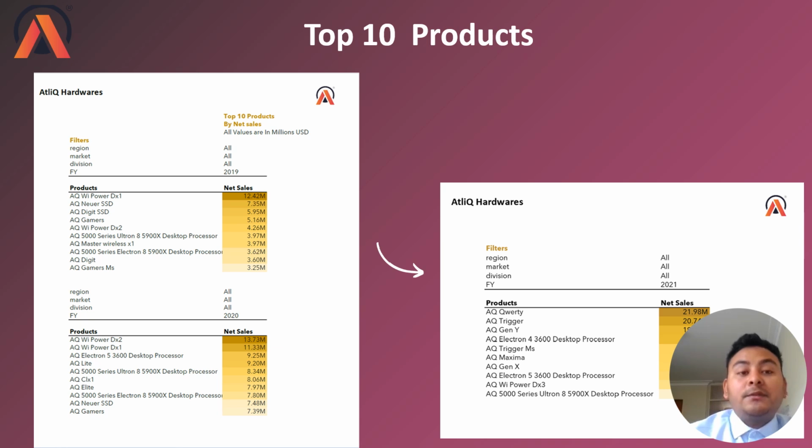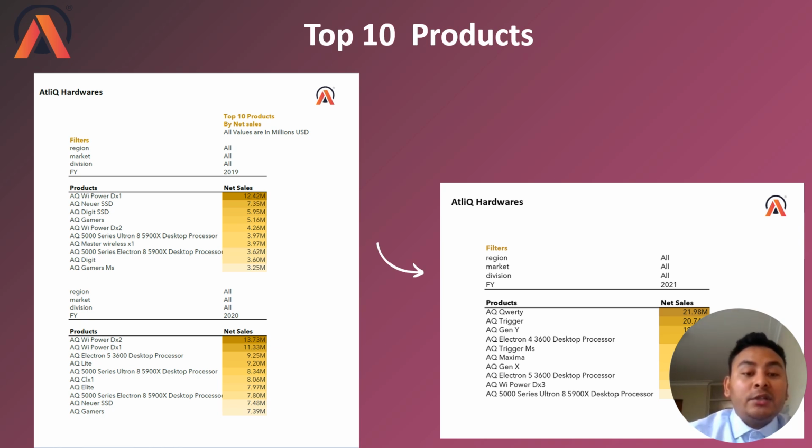So this is my top 10 products report based on net sales and also based on the fiscal year. I have created three reports of the top 10 products for the different fiscal years. Let's have a look at fiscal year 2019. Here, at a quick glance, you can see the darker color next to the WI Power D1 with net sales of 12.42 million, which shows that this particular product is the top product.